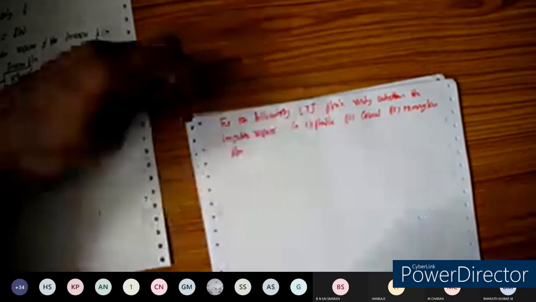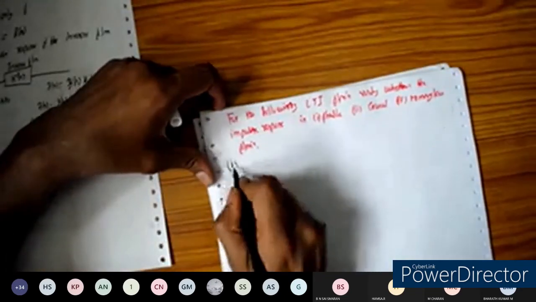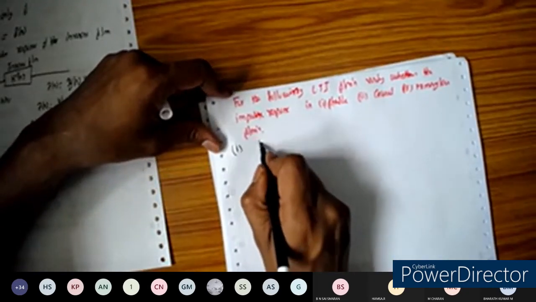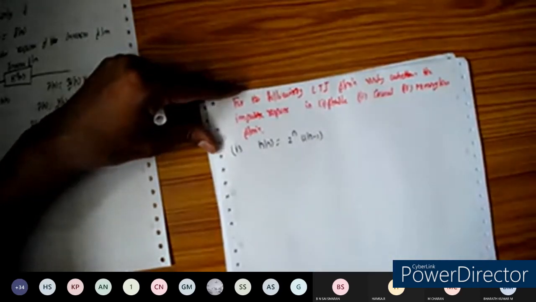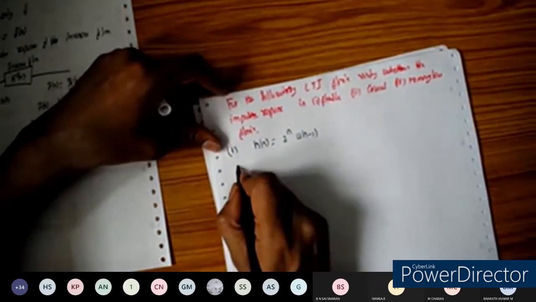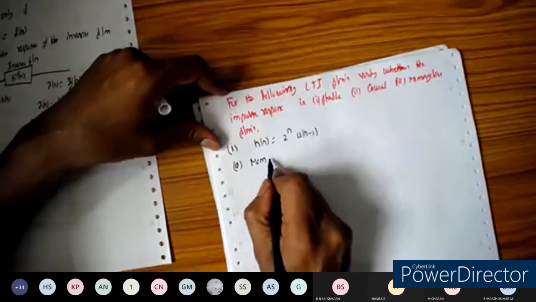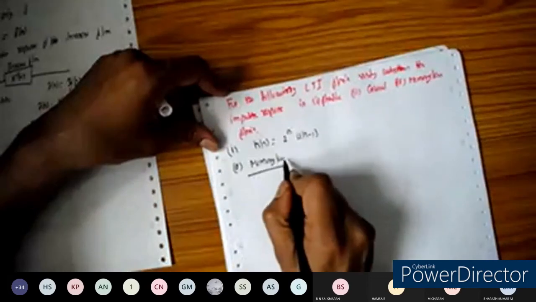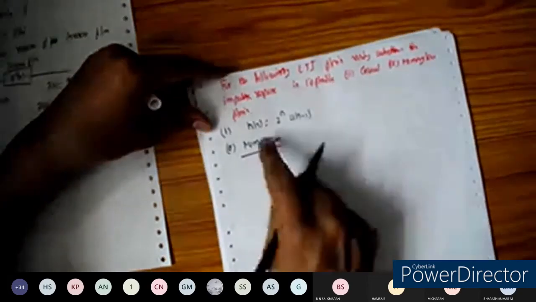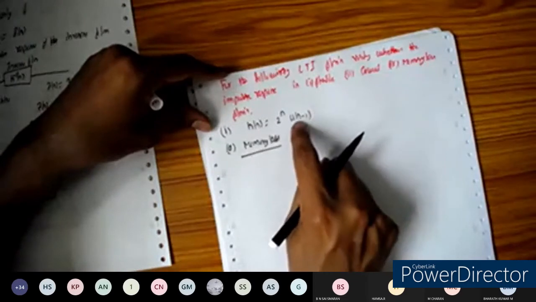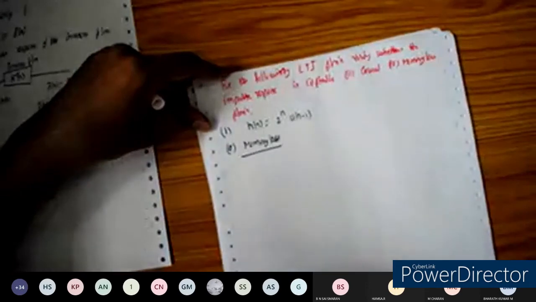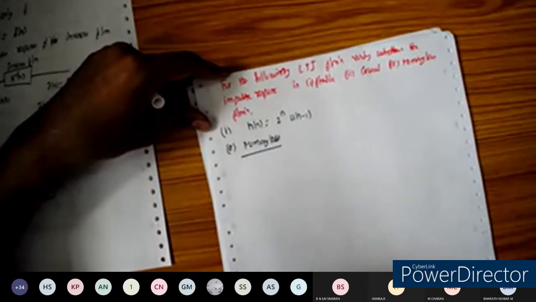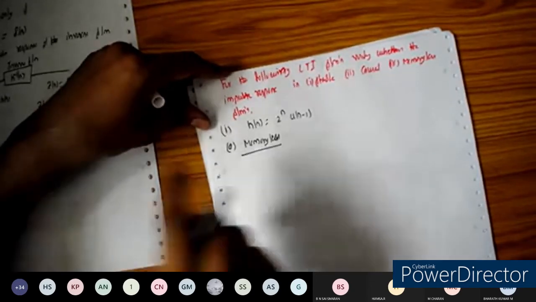It's very simple. First one: take h of n equal to 2 to the power of n into u of n minus 1. The first property is memoryless. So h of n is equal to 2 to the power of n into u of n minus 1. u of n minus 1 means the signal starts from n equal to 1 and goes up to infinity, so it will be defined from n equal to 1 up to infinity.